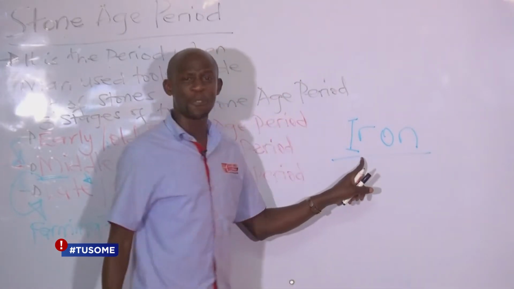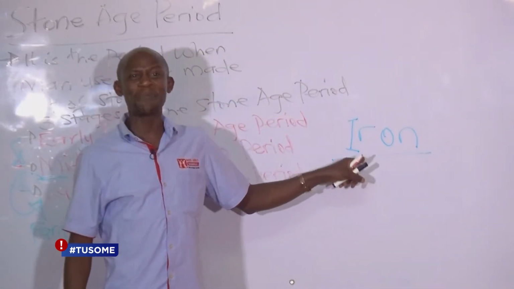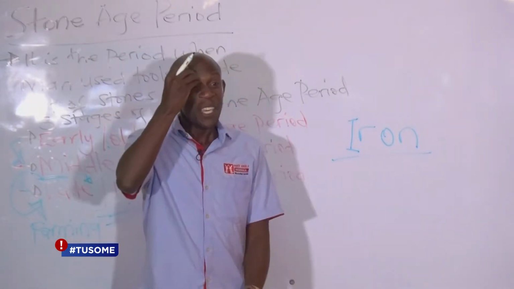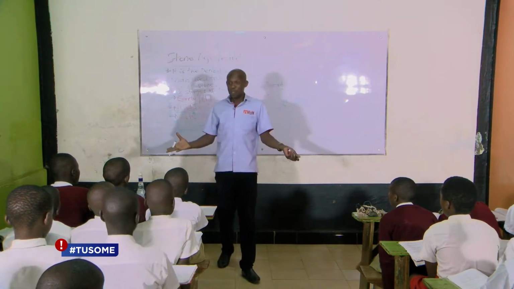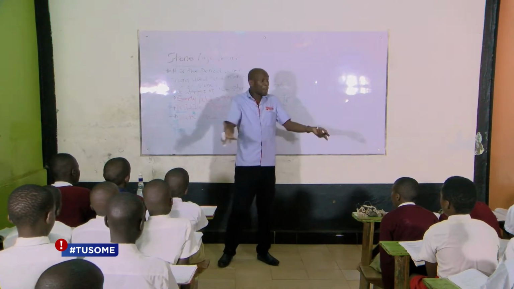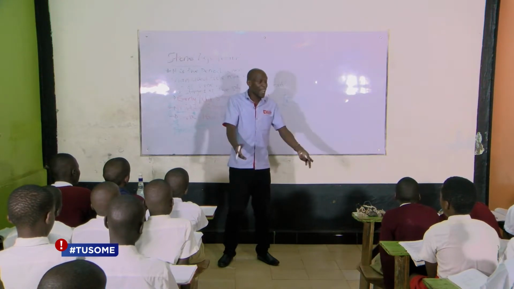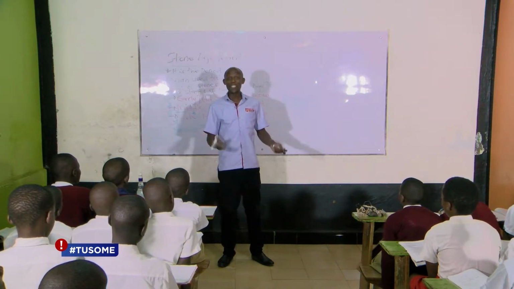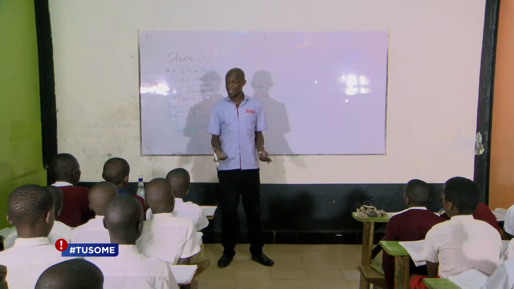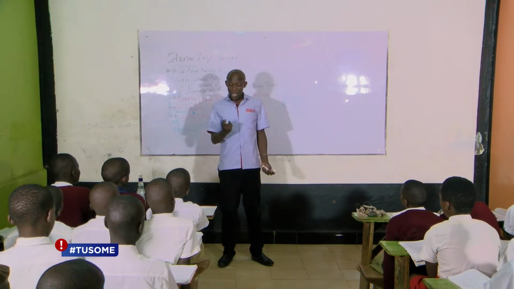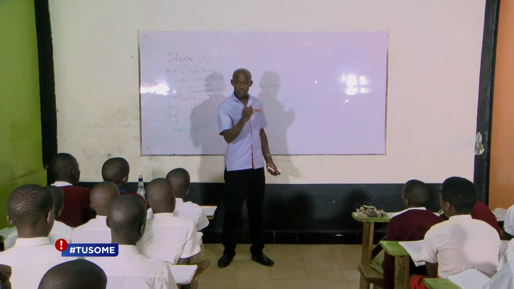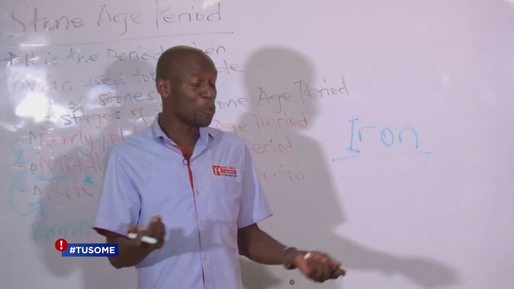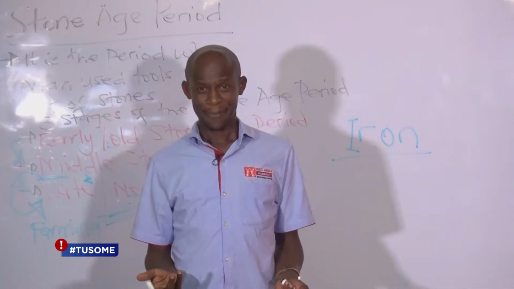Like other discoveries, children, we are not sure how this man was able to make iron. But some people think that maybe one time he had got some stones to make his tools, and then he threw the stone in the fire. When he threw the stone in the fire, the stone was heated to a very high temperature, and by morning time it had turned into a piece of metal, a piece of iron. And when he pulled it out and he tested it, he saw that it was stronger than the stones, it was sharper than the stones, and maybe it would even be more long what? Lasting. Are you with me?